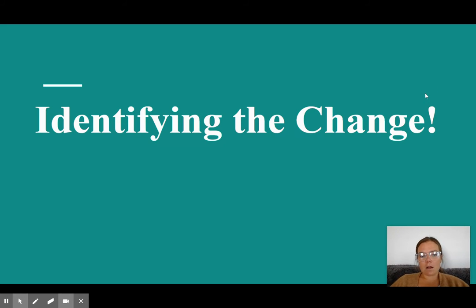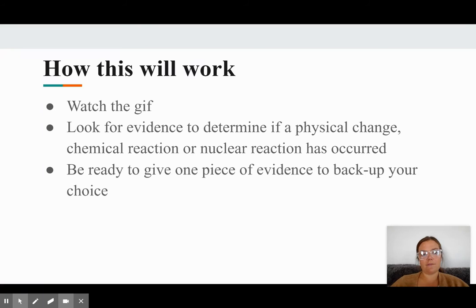All right, so our major piece of the lesson today is to be identifying some changes as either physical, chemical, or nuclear, and then thinking about what is the evidence that tells us that that is the type of change that is happening. So a GIF is going to show up on the screen. You're going to identify if it's physical, chemical, or nuclear, and you are then going to provide a piece of evidence to back up why you chose what you did. So here's our first example.